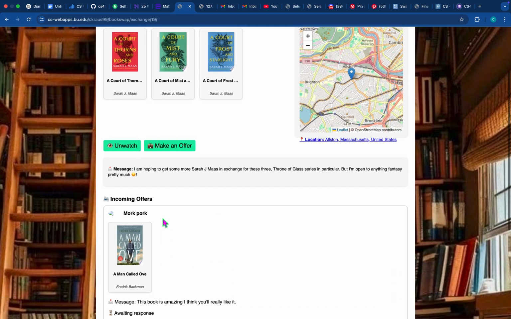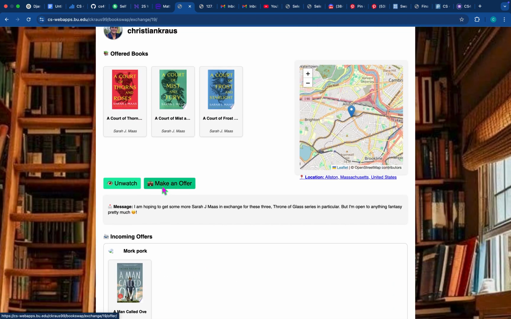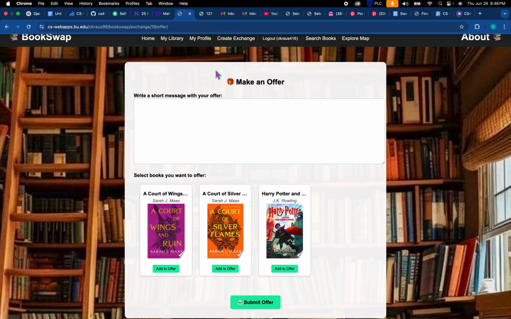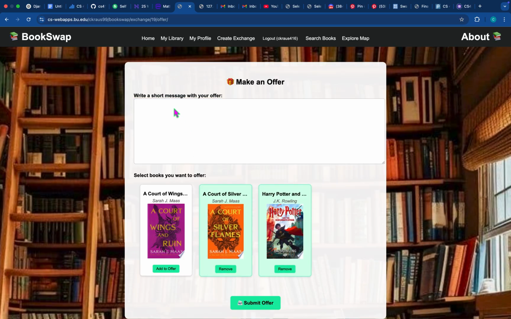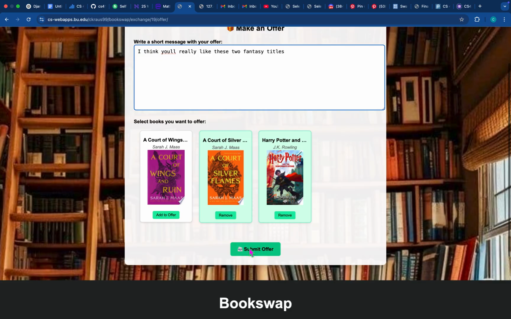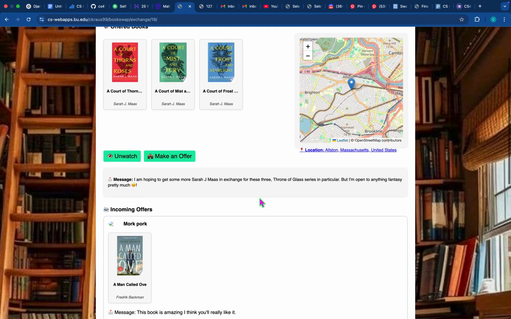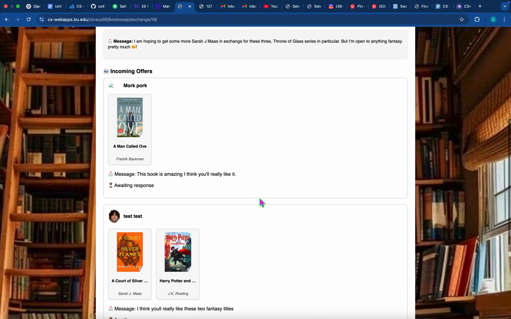These are the other offers that this exchange has. So we can hit make offer. Let's try that out, and let's offer these 2. I think you'll really like these 2. Titles. Alright, cool. And we can hit submit offer. And sweet, that showed up. And our profile picture is right there.